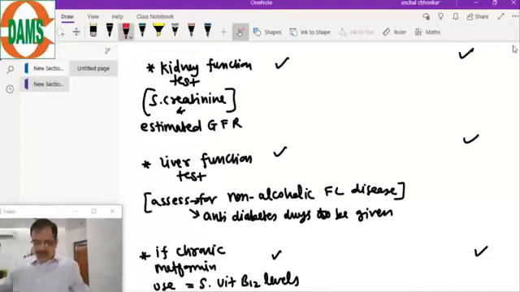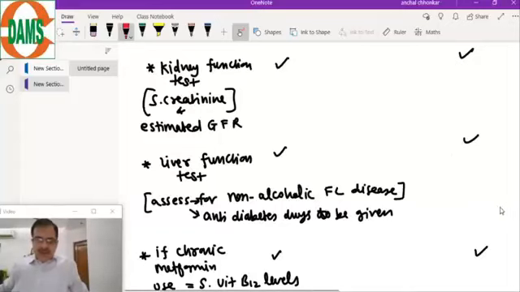LFT changes will be high, liver function tests will be high because of non-alcoholic fatty liver disease. Where to check for the acanthosis? At the back of the neck, there is a dark line. Back of the neck, back of the elbow here. Pigmentation, a thick skin with the pigmentation, that is also acanthosis nigricans. If there is an obese individual, you are more likely to get these changes, so that you can decide that you will give some insulin sensitizer drugs in those patients.